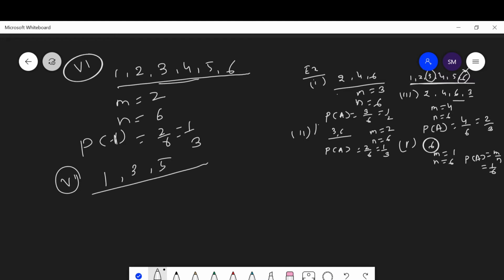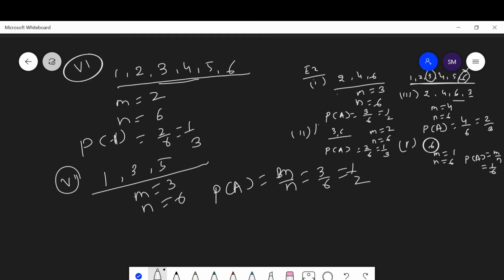Then the number of favorable outcomes is m equal to 3 and the total number of outcomes is 6. Here the probability of getting an odd number is m upon n, which is equal to 3 upon 6, which is 1 upon 2. Okay. Then let us discuss some more questions.